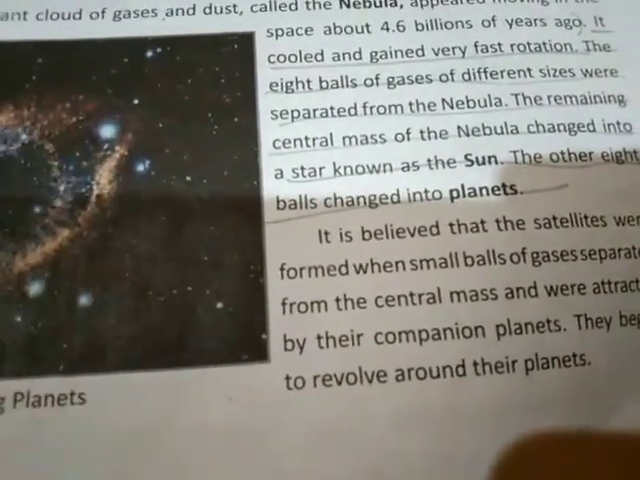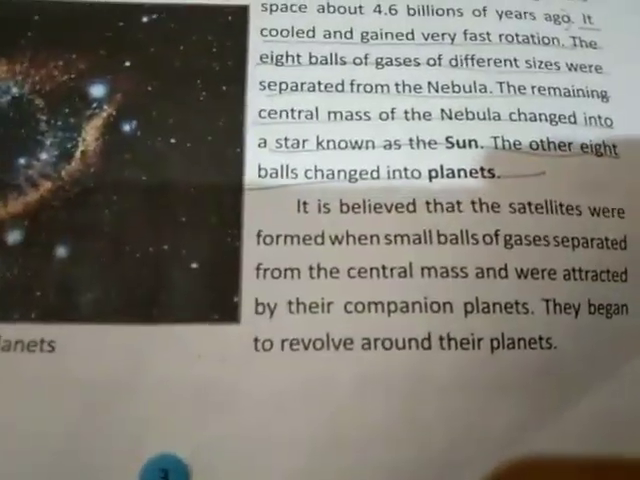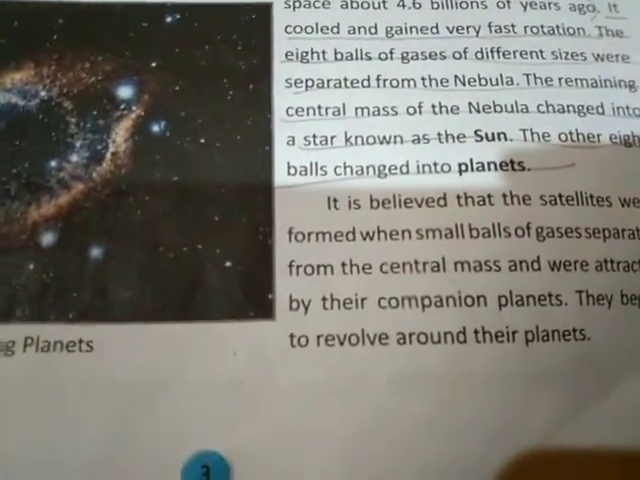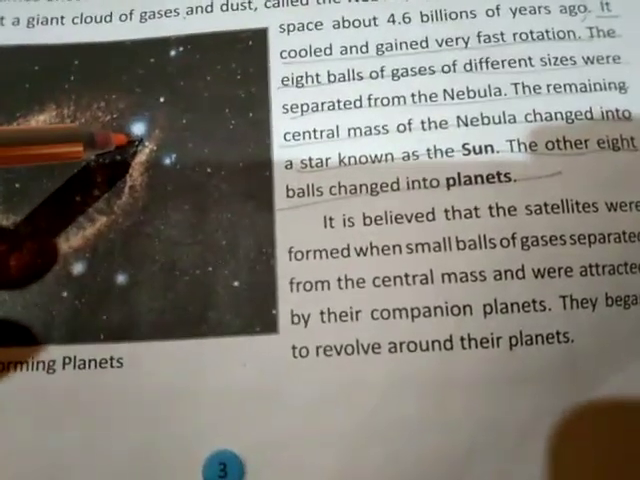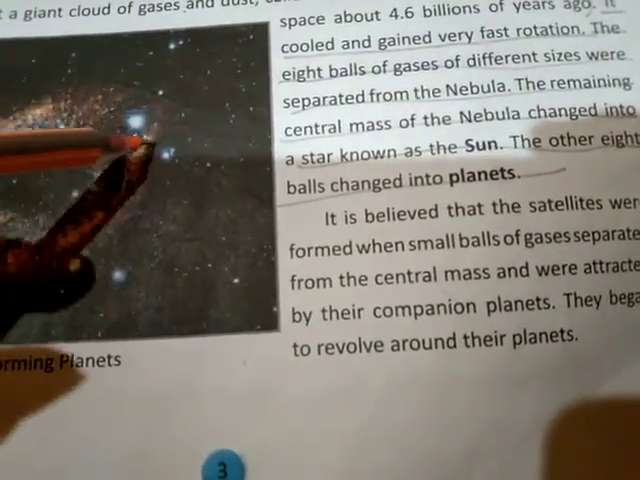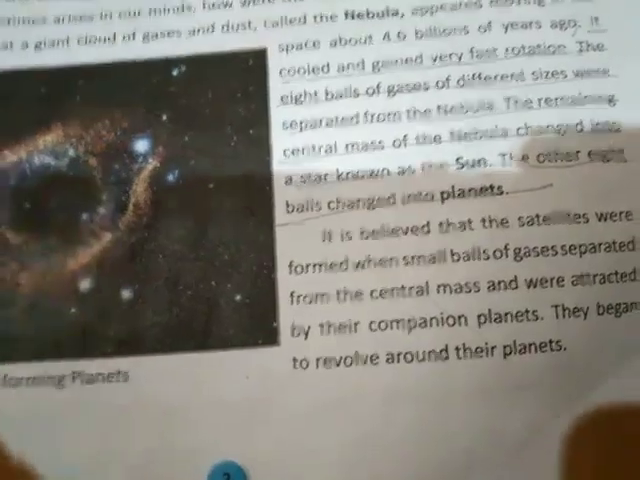These are the planets, these shining balls. They began to revolve around their planets. So suppose this is a planet, satellites are revolving around this planet.